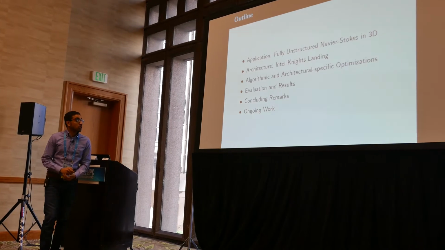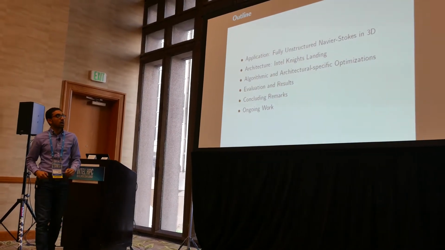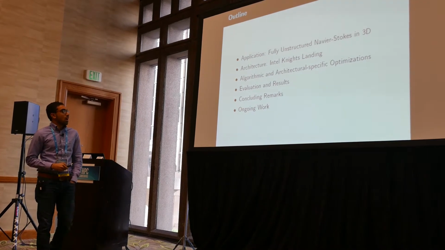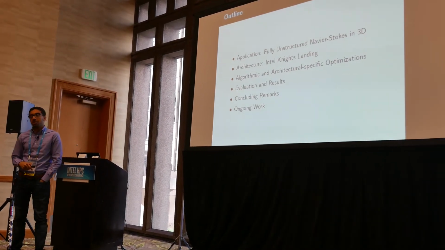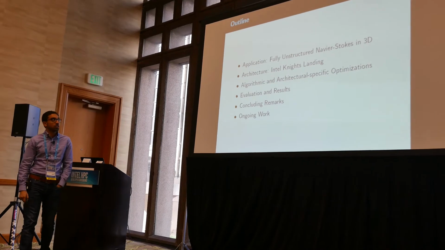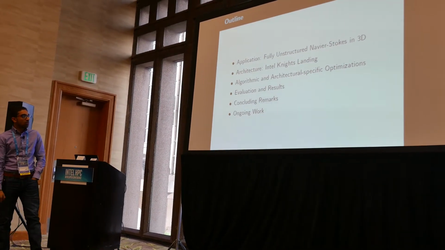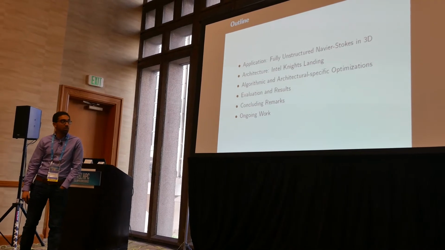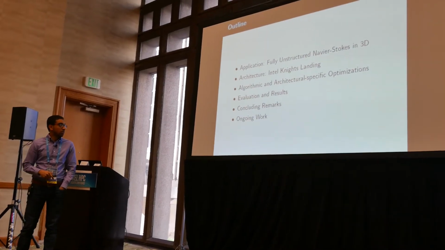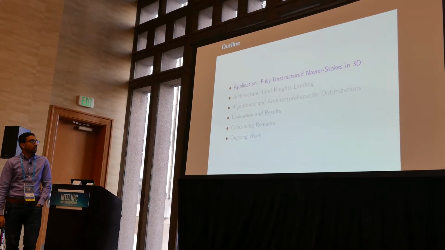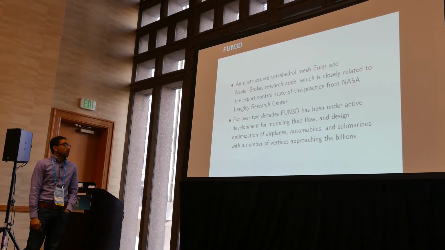I came from KAUST, from Saudi Arabia. So my outline for the talk is, basically I will speak first about the application, which is fully unstructured Navier-Stokes in 3D. And I'll talk about the architecture, which is basically we're targeting the Intel Xeon Phi architecture, and later we extend it to Skylake. I'm going to talk about the algorithmic and architecture-specific optimizations, evaluation and results, and then I'll conclude with some remarks, and then the ongoing work. So let's start first with the application.